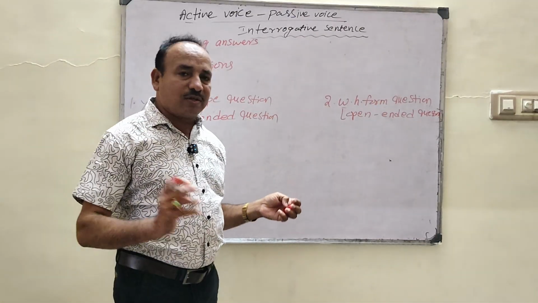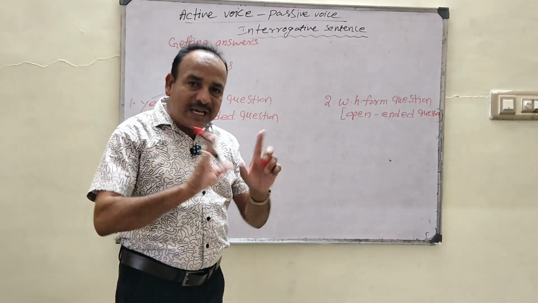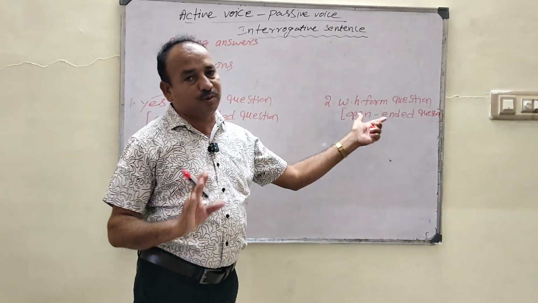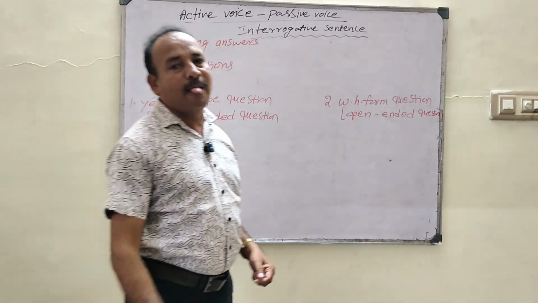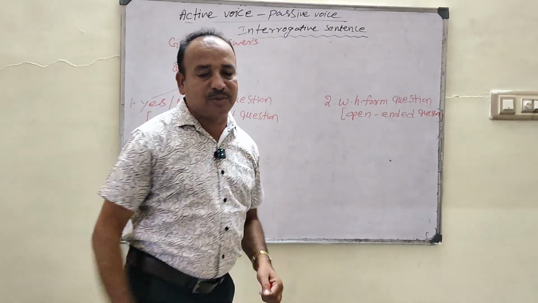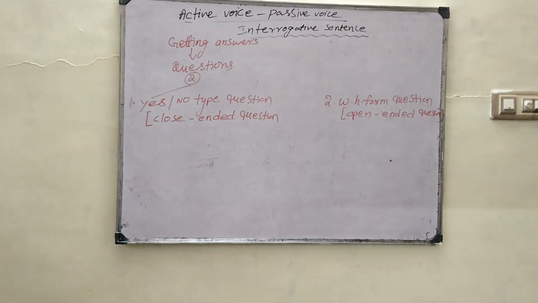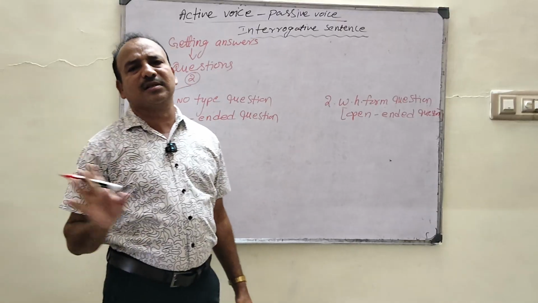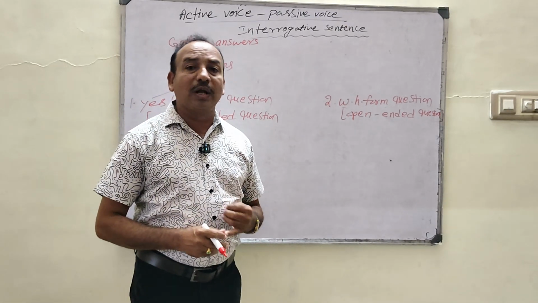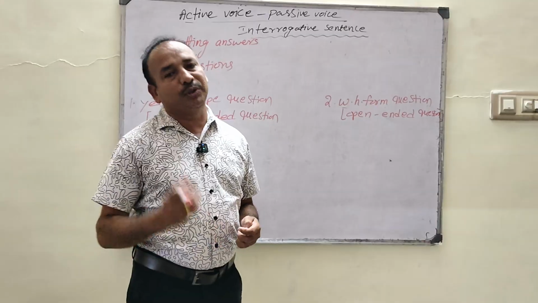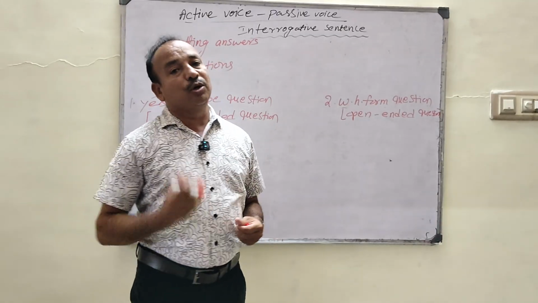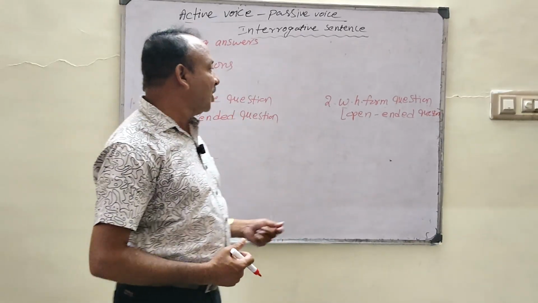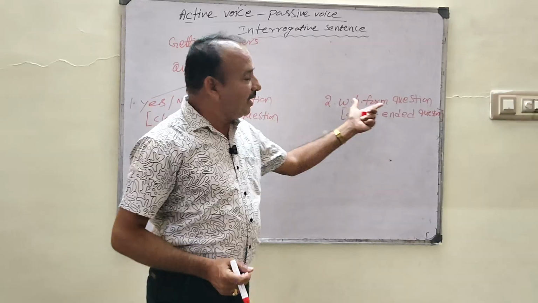If we ask a question with a WH word, we get multiple answers and lengthy answers. For example, I am going to ask a question to you: why do you come to school? We get multiple answers to this question. I come to school to acquire knowledge, to meet my friends, to receive my certificates from the headmaster. We get many answers, as well as lengthy answers.